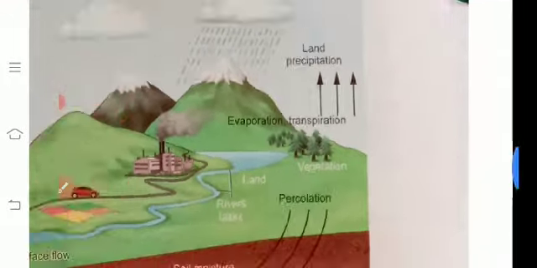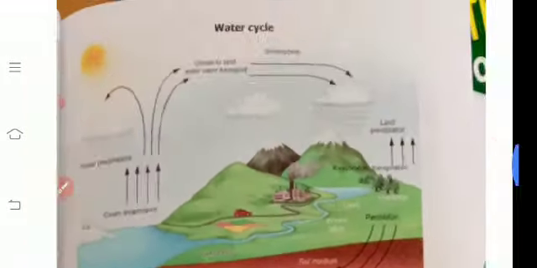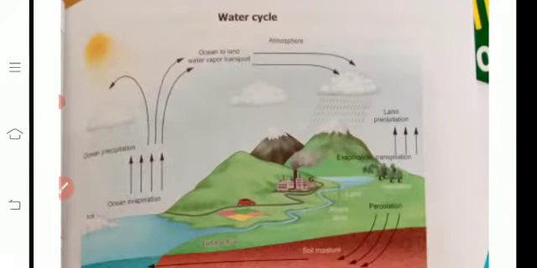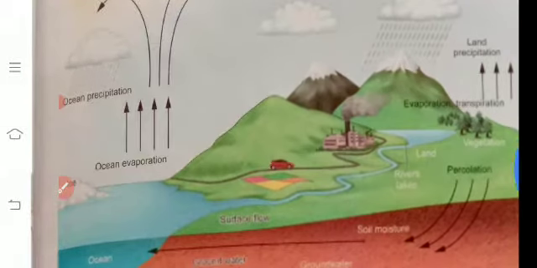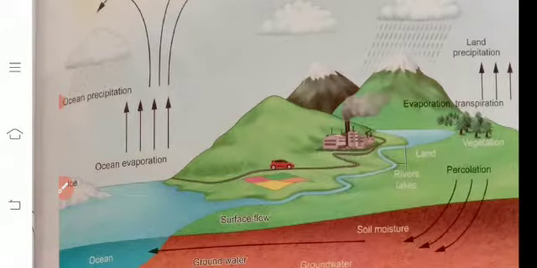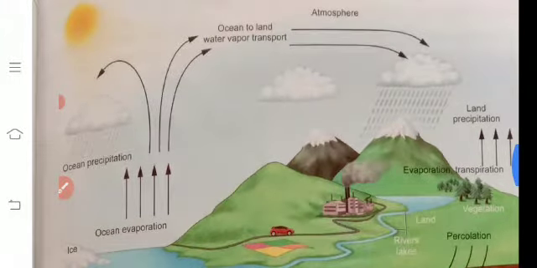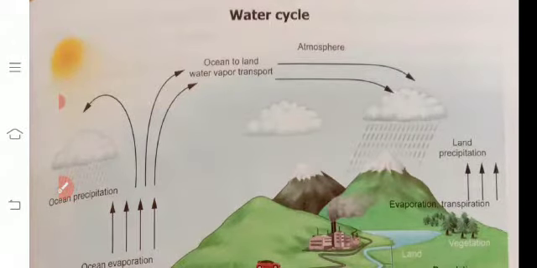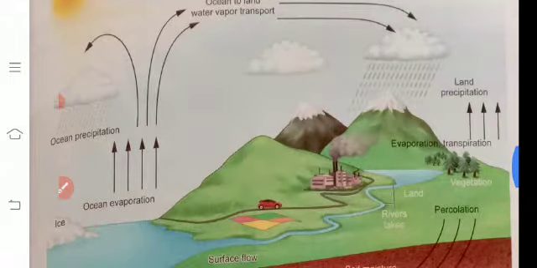Next one. You see this cycle, the water cycle. First, ocean evaporation, ocean precipitation, then ocean to land water transport, atmosphere, land precipitation, then evaporation, transformation, percolation.